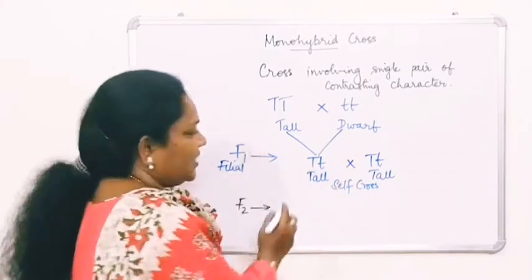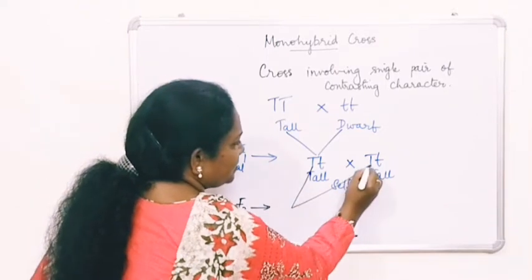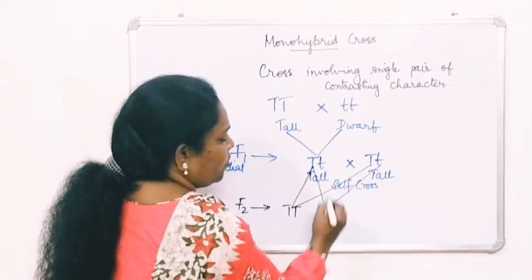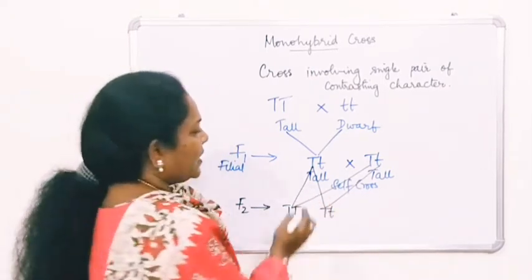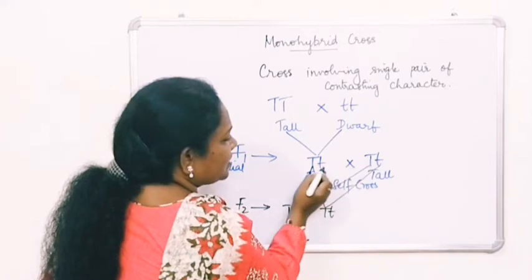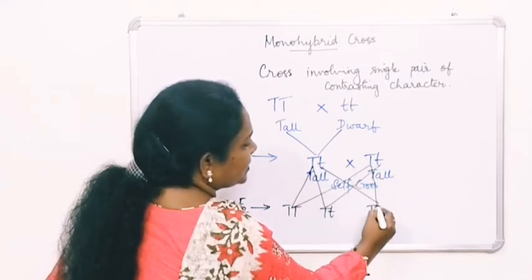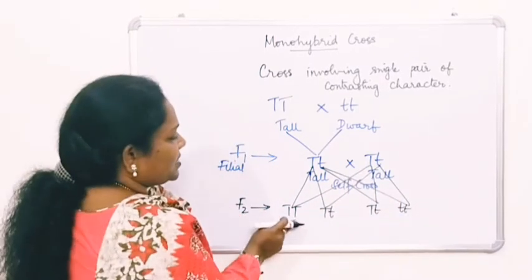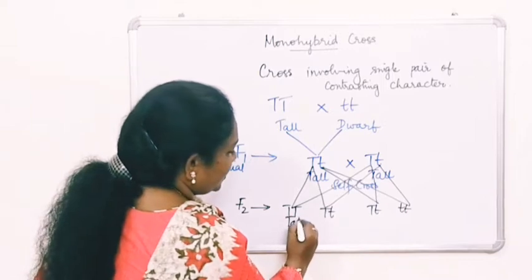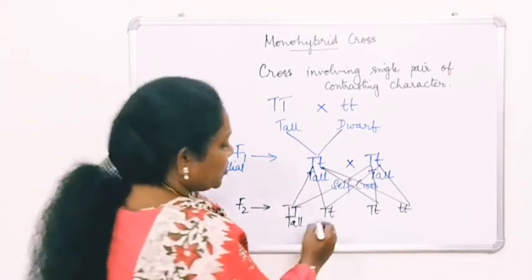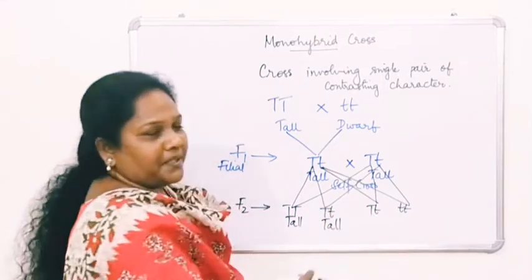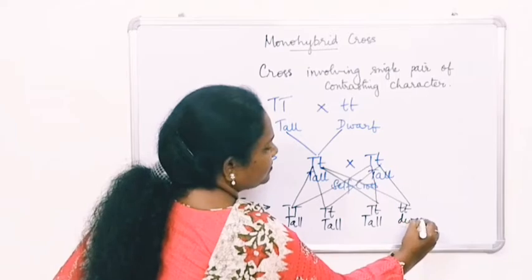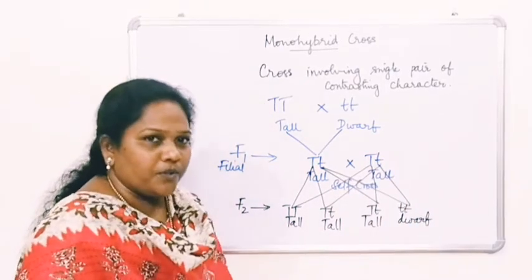First you take this T. This T you have to multiply with this T, capital T, capital T. And this T again with the small t, capital T, small t. Likewise, you have to multiply with these t's. So small t and capital T, and again small t and small t. What do you call this? Capital T is tall. And capital T, small t is tall. And again capital T, small t, tall. And here small t, you use the term dwarf. I hope you have understood this.